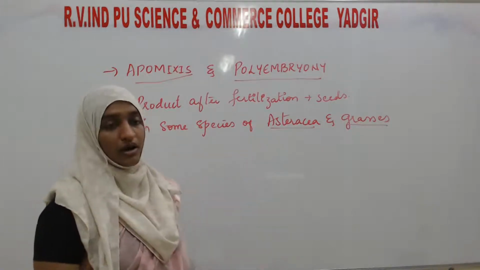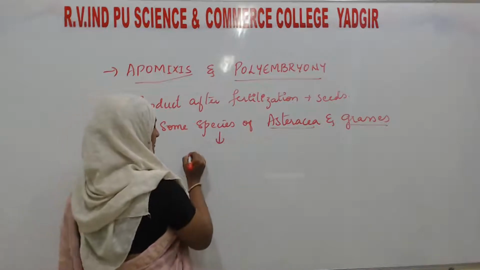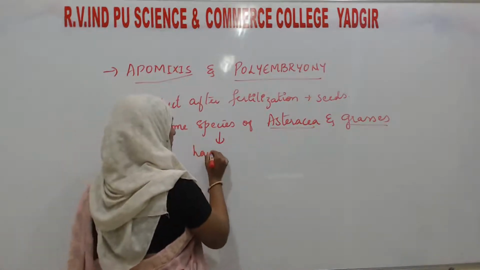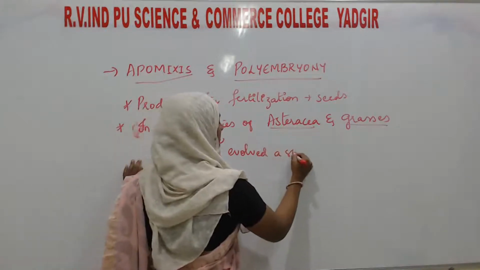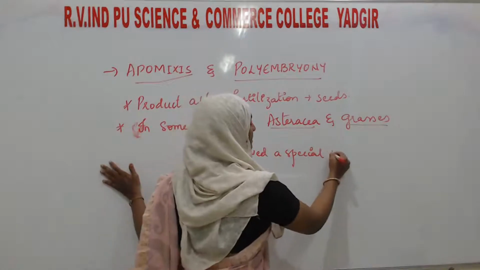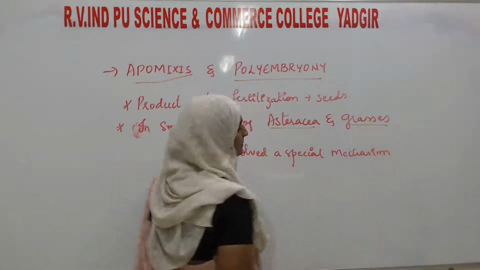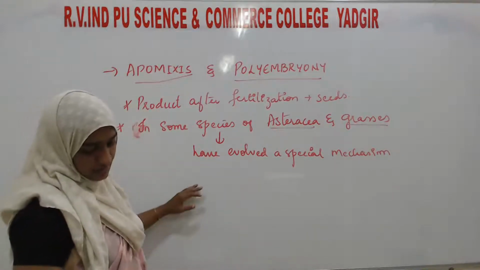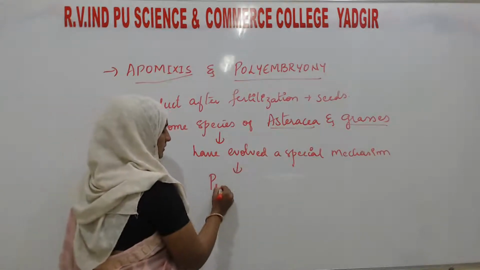These have evolved a special mechanism. What is that mechanism? On what basis are they telling you? It is a special mechanism that produces seeds but without fertilization.